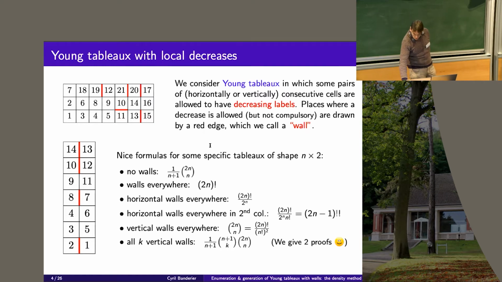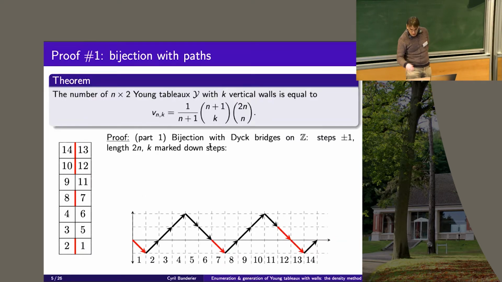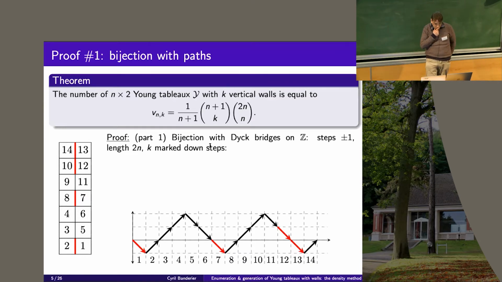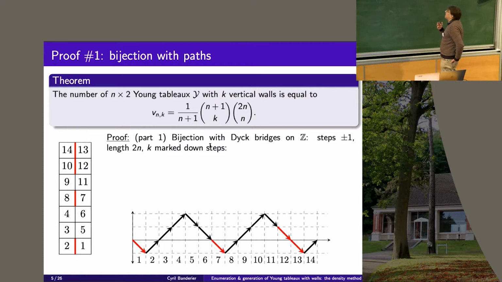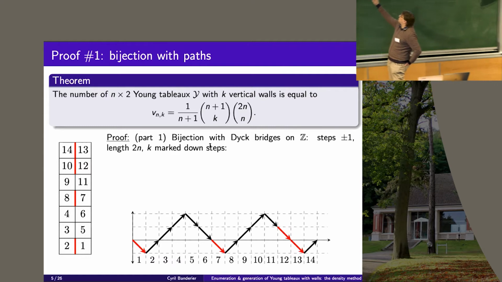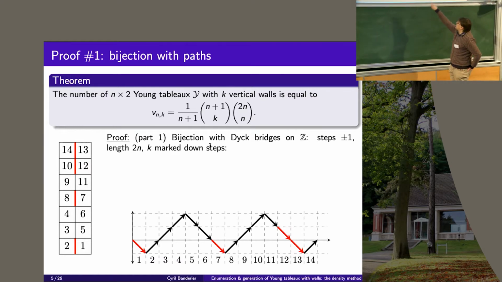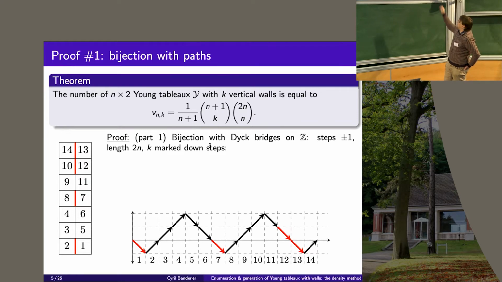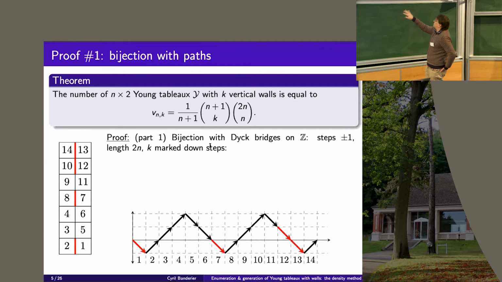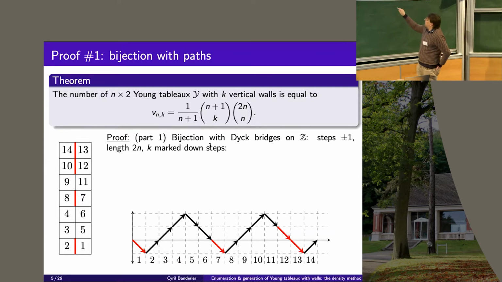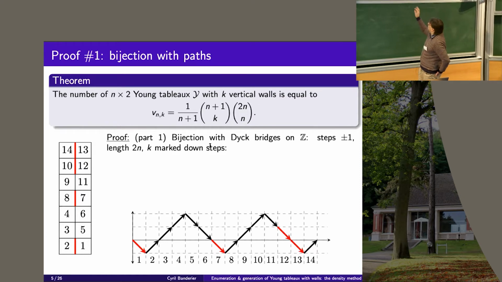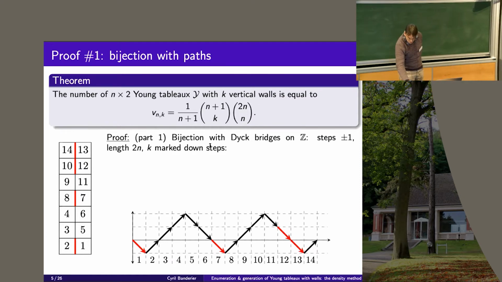So in which way to prove such a thing? You can do bijections. It was one of the tools that I was mentioning. Here you can make first a bijection between such tableaux and lattice paths from 0 to 0 with jumps +1 and -1, called bridges, which will be of length 2n and which will have k marked steps in red. Okay, what is exactly the construction?